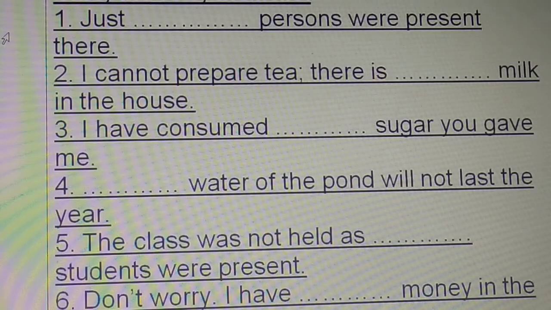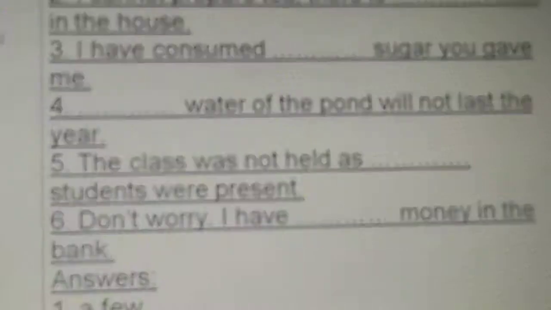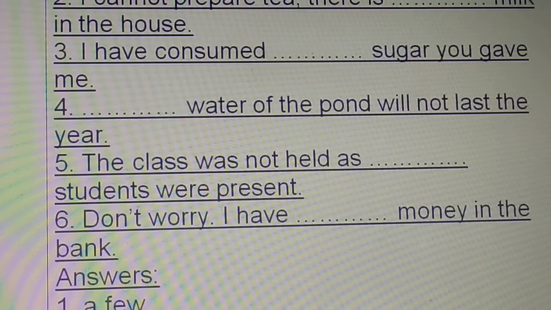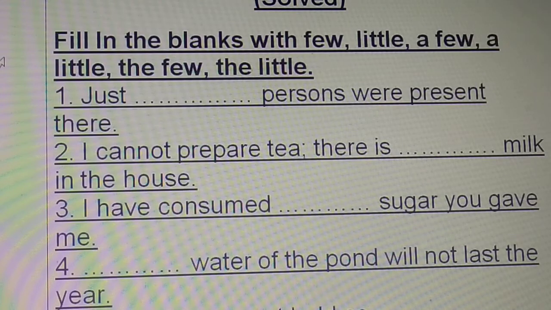Read it very carefully, with concentration. Otherwise you cannot write the answers, children. Okay, not the answers now. First the question, once again. Come on, have a look at the question. I'll give you some time to write the answers.